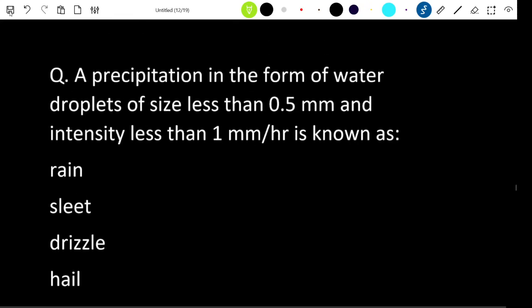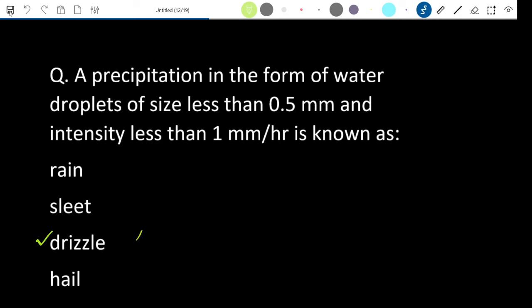Next question: precipitation in the form of water droplets of size less than 0.5 mm and intensity less than 1 millimeter per hour is known as. The options given are rain, sleet, drizzle, hail, etc. Now the answer is drizzle.